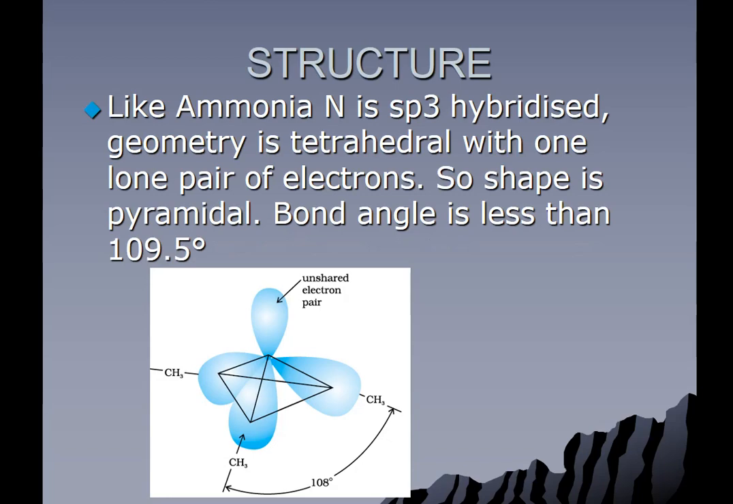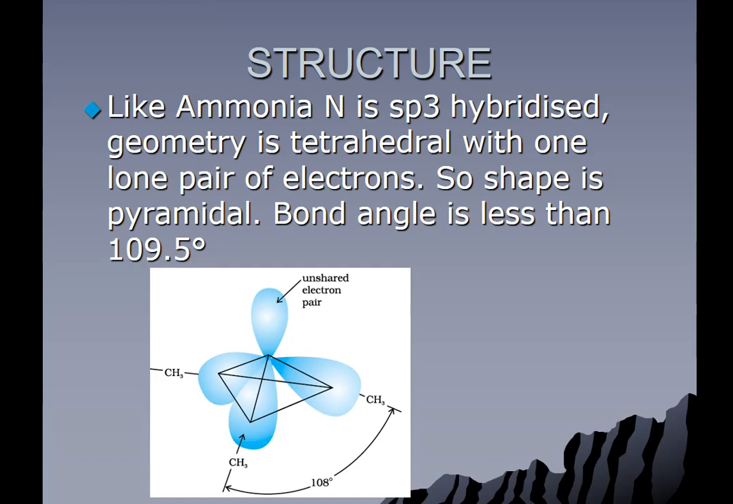Here you can see the structure of amine. The structure is just like ammonia, where nitrogen is sp3 hybridized and geometry is tetrahedral, where one position is occupied by a lone pair of electrons. Therefore, the shape is pyramidal. However, the angle is less than 109.5 degree because lone pair bond pair repulsions are greater than bond pair repulsions.